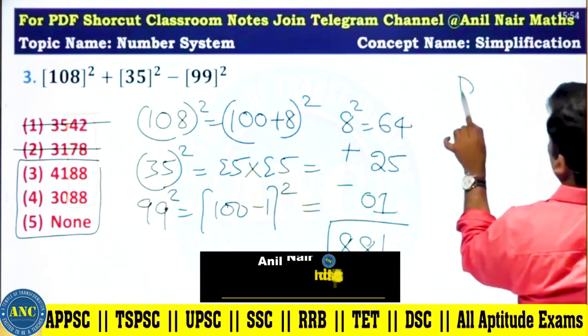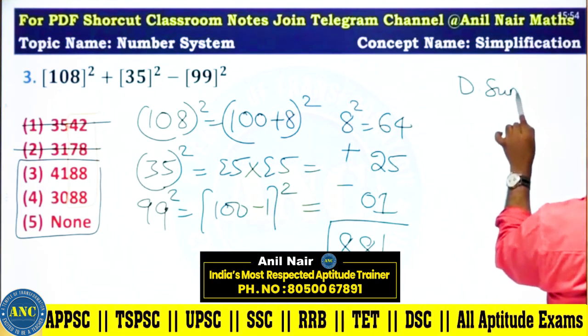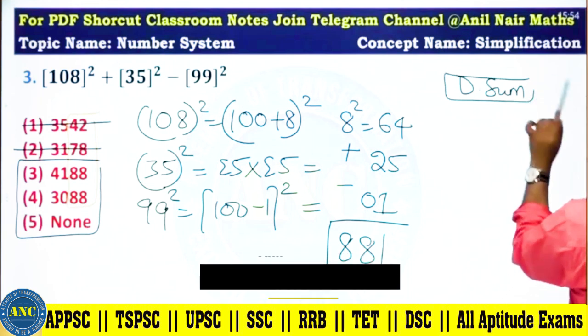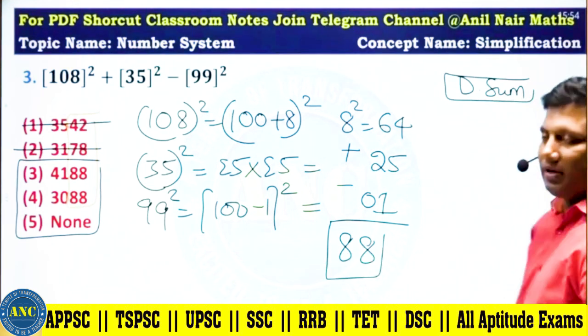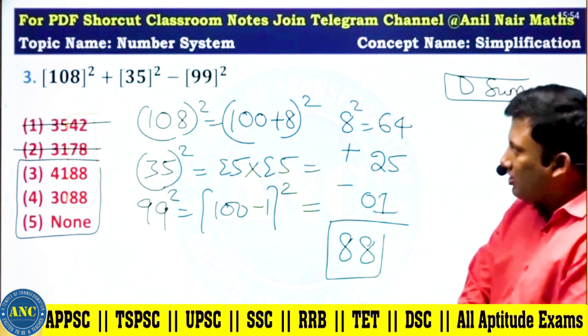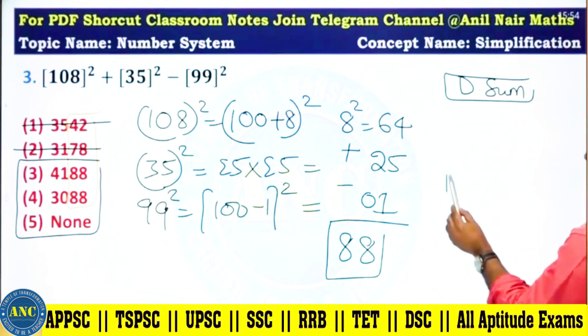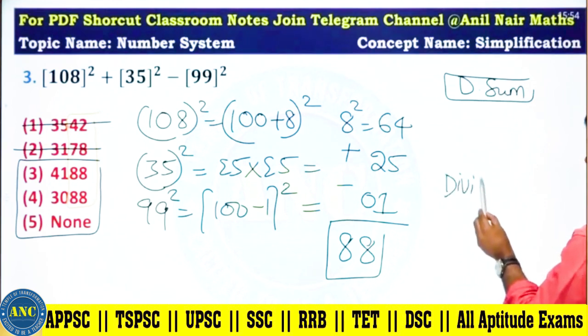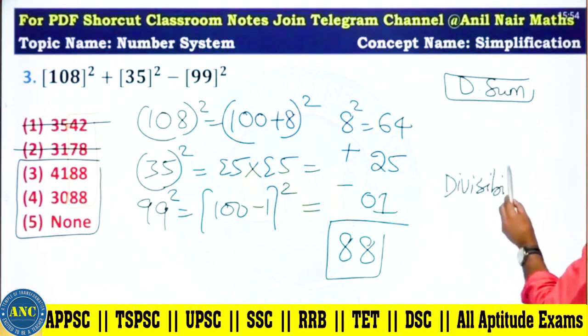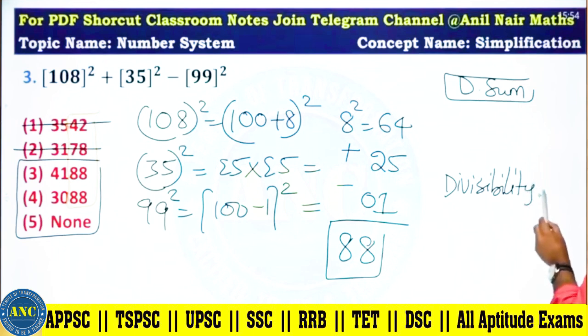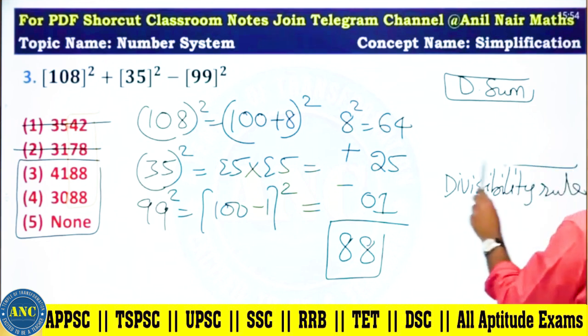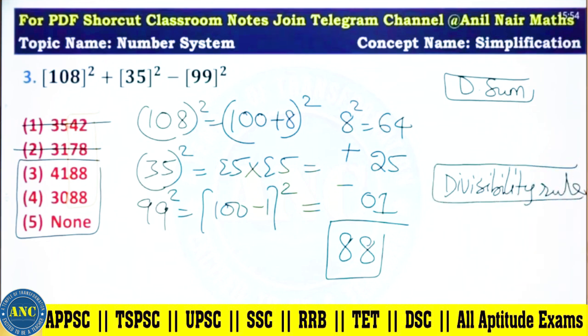Then coupled with that, let us use the digital sum concept. And we can also use the divisibility rule concept. These are all the concepts which will help us in eliminating answer options.